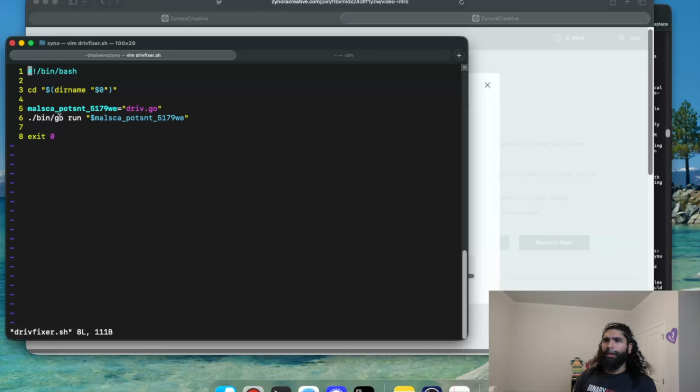What it does is referencing the same directory, it actually runs go and passes the run argument and passes this drive.go as the argument to execute. So to continue from here, we have to look at that. So let's look at that.